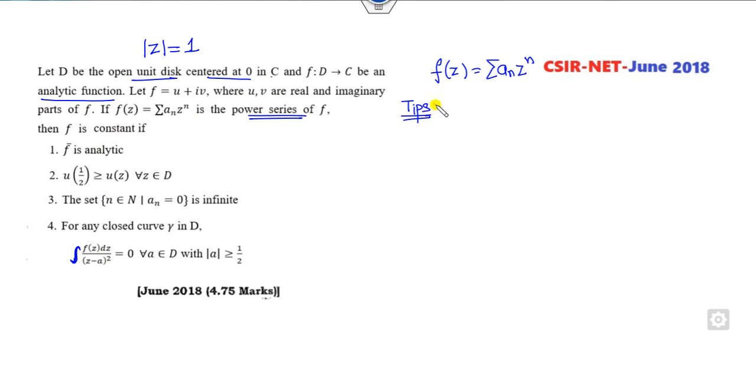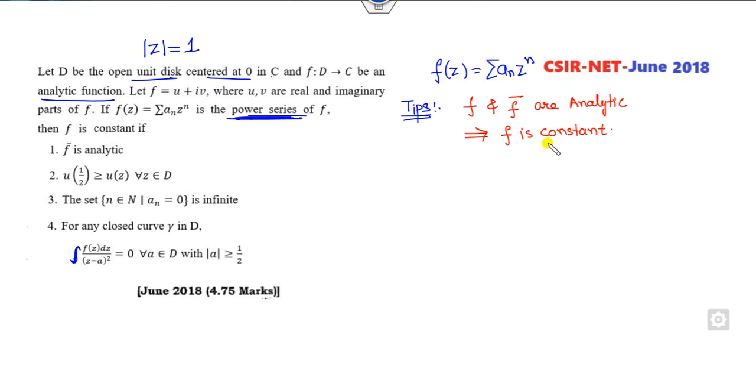Basically this question is a power series question, and I already explained the same question in our previous power series video. What is the first step? We all know if f and f complement, or f conjugate, are both analytic functions, what does it mean? It means f is a constant function. That is the first result. Now look at the first one.